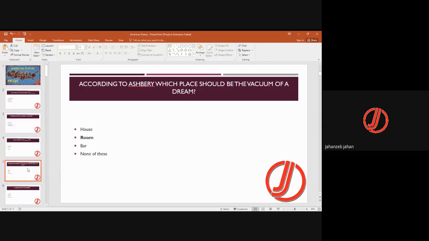According to Ashbery, which place should be the vacuum of a dream? He says that the room should be the vacuum of a dream. So these are from his famous poems. Where is the painting lying today? This painting of Parmigianino is now in Vienna.